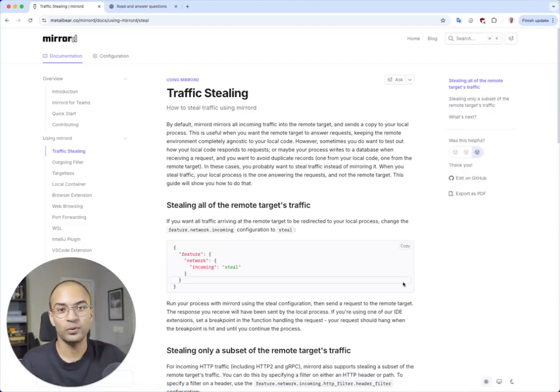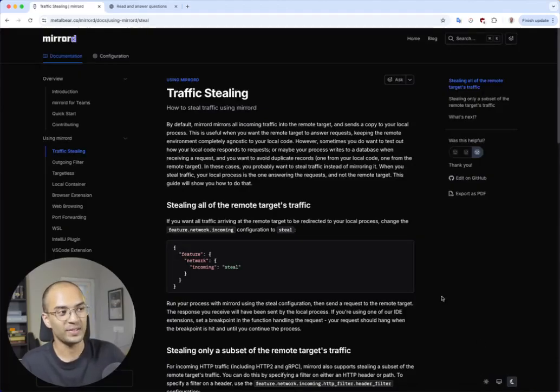And lastly, you'll notice that the Mirror.D documentation now also supports a dark mode, which is always a fun feature to have. So those were some of the cool features that are now available on the Mirror.D documentation.